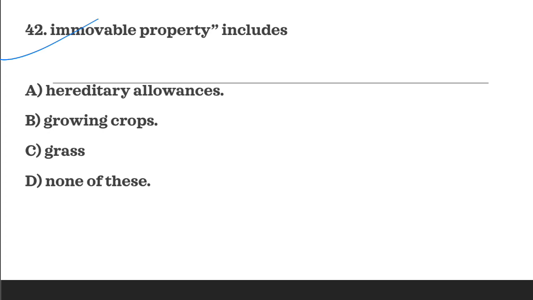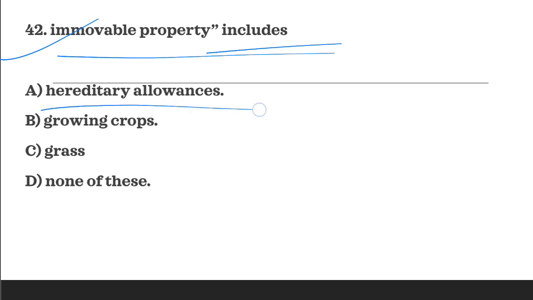Next question is, immovable property under Registration Act as defined under the Act includes. So option A, hereditary allowances, growing crops, grass, none of these. So out of these options, option A is correct. Hereditary allowances are considered as immovable property under the Act. So A is the correct answer.